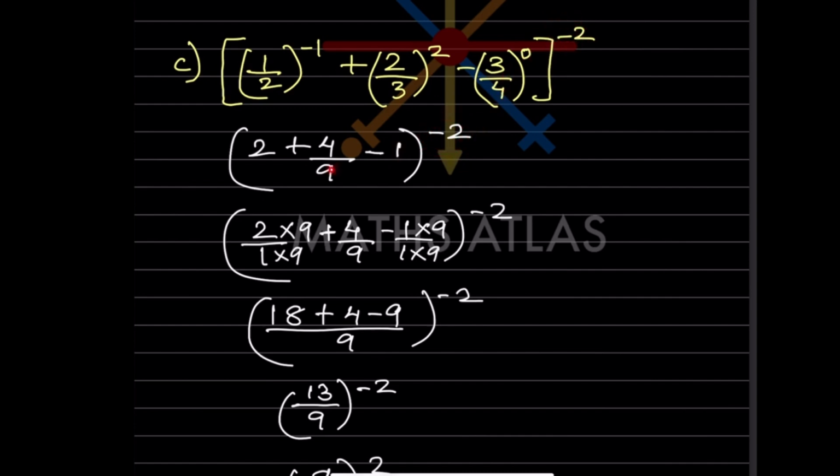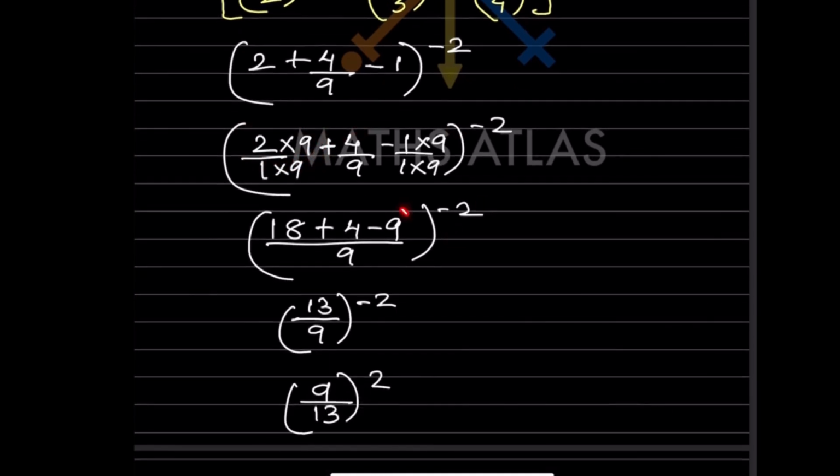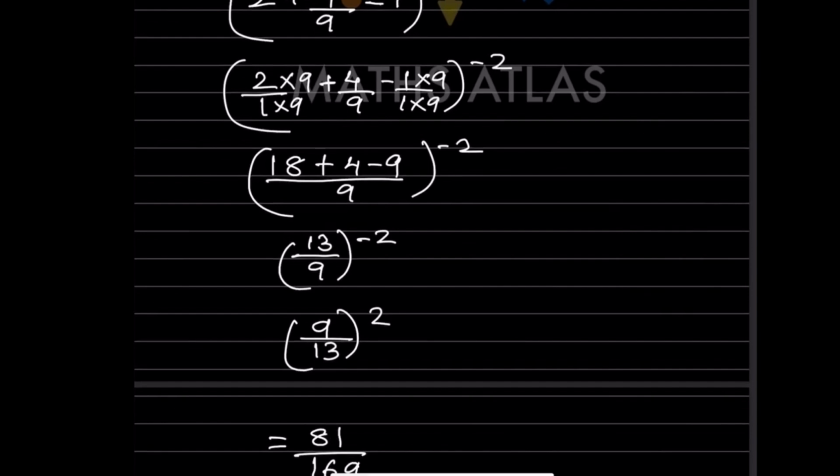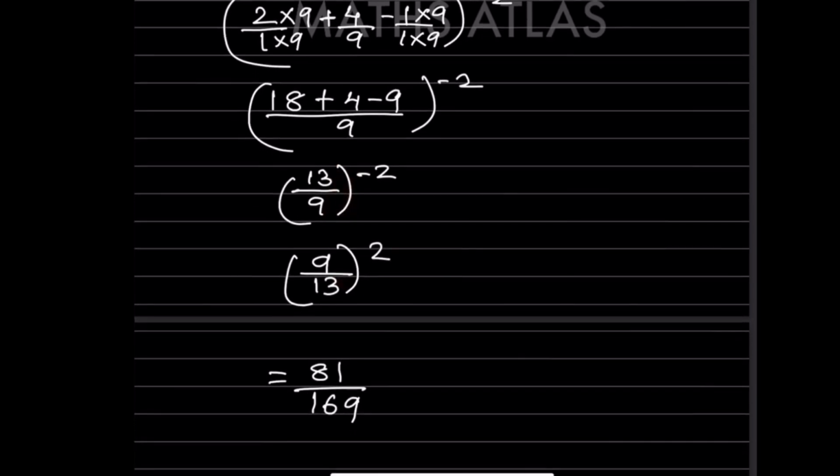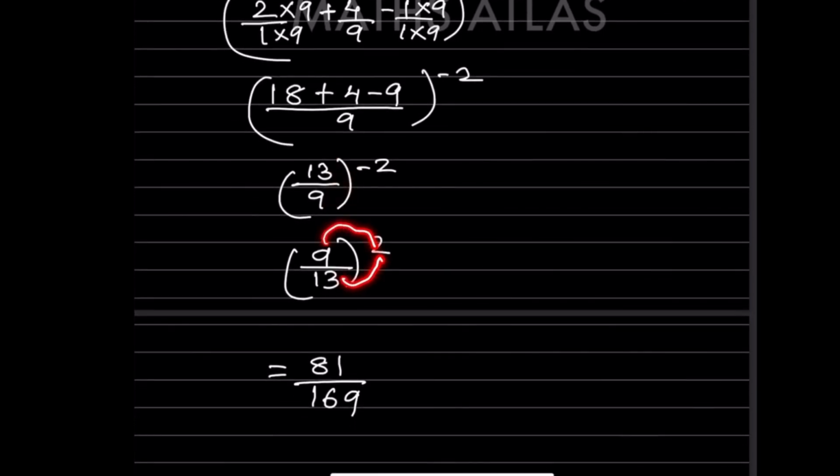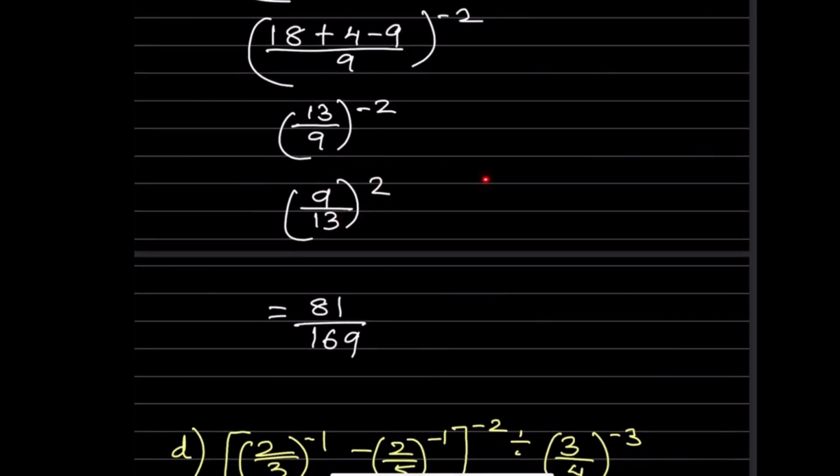So now what we can see, there is 9 over here, so the LCM will be 9. So that is the step I have written over here. So this will be 18 plus 4 minus 9 divided by 9, raised to minus 2. So when you solve this one, you get 13 divided by 9 raised to minus 2. So here we can flip this one. So 9 by 13 raised to 2. So now here what we will do, 9 square and 13 square, that will be 81 by 169. 9 into 9 divided by 13 into 13.